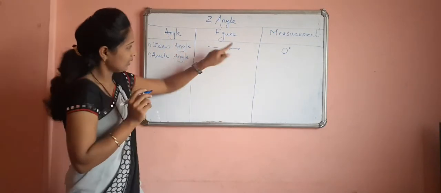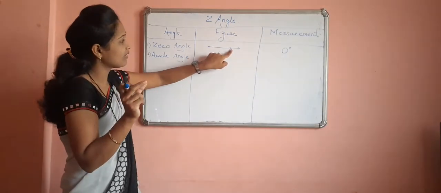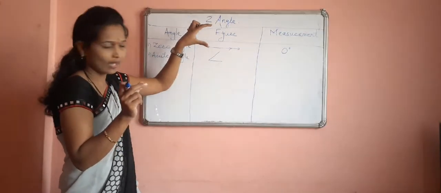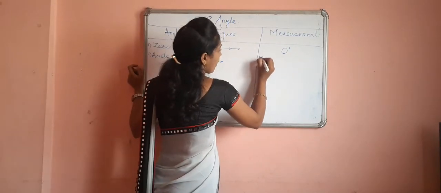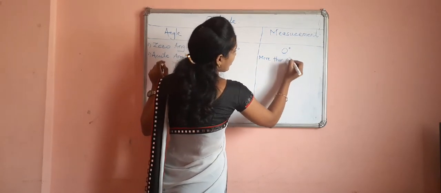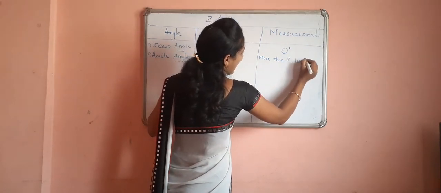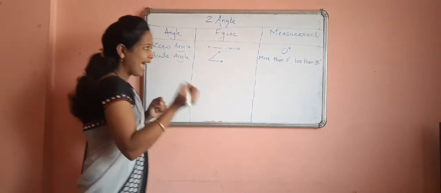Okay, pay attention to the zero angle. In zero angle, first a small arrow is given. So if you increase that arrow, then you get the acute angle. Acute angle measurement is more than 0 degree, less than 90 degree. This is your acute angle.